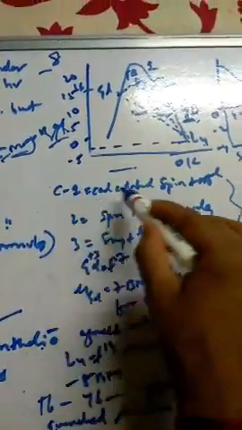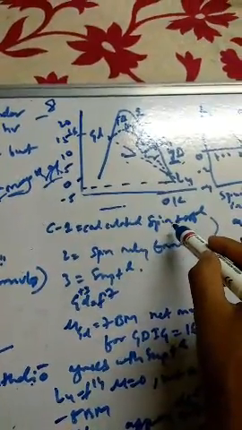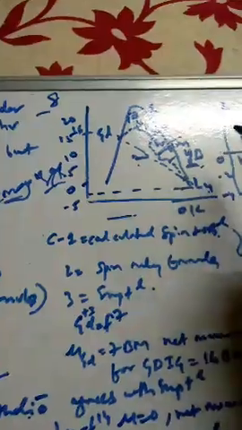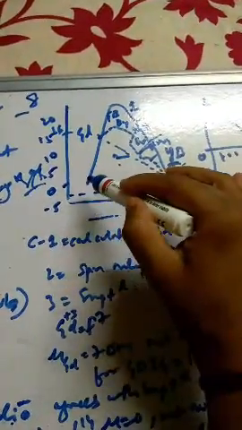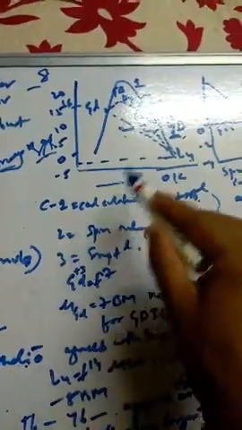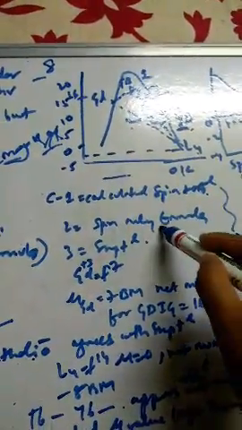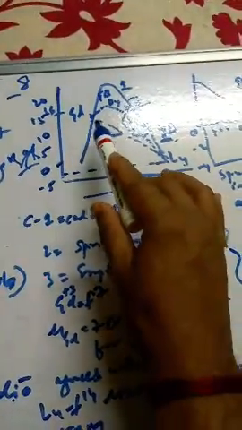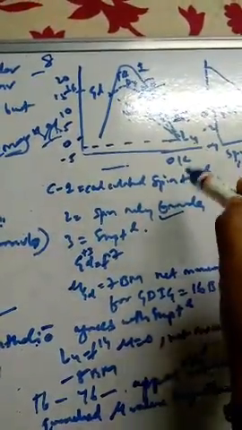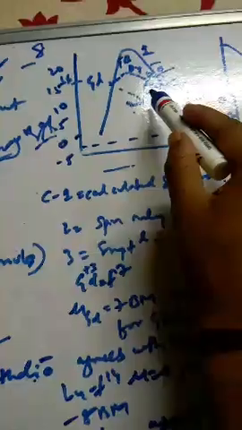Curve one is calculated with the orbital plus spin contribution here. Curve two is the spin-only formula, so from gadolinium to lutetium, spin only is utilized here. And the third one is experimental.